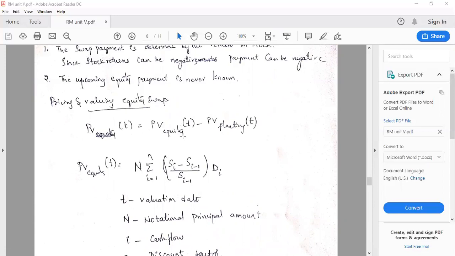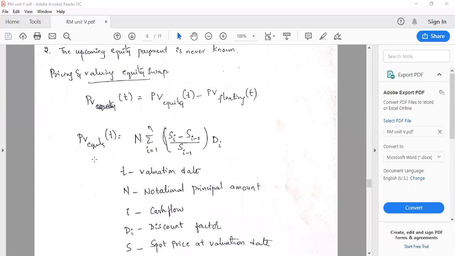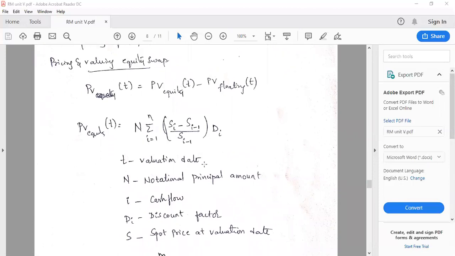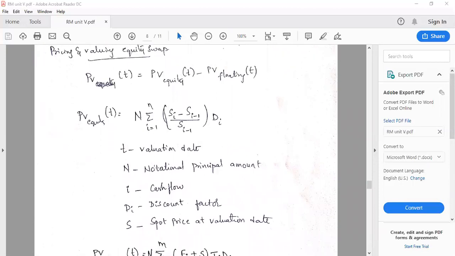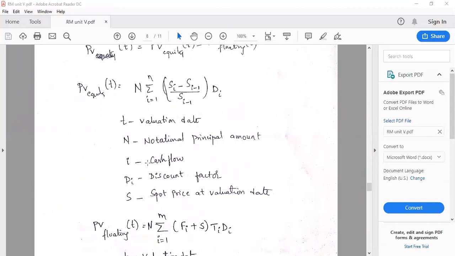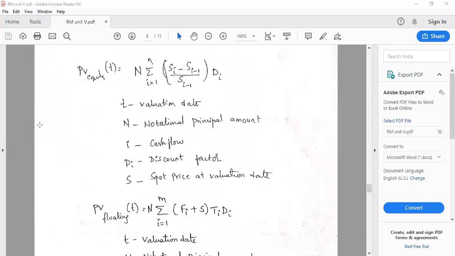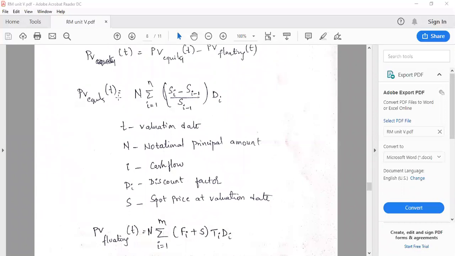So the present value of equity and the present value of the floating. How will you get this present value of the equity? N into sigma i equal to 1 to n, S_{i-1} by S_{i-1} into D_i. Where t is the valuation date, n is the notional principal amount, i is the cash flow, D is the discount, and S is the spot price. You all know these values, right? So you can substitute and you will get the present value at T. T is nothing but the valuation date for that particular date.